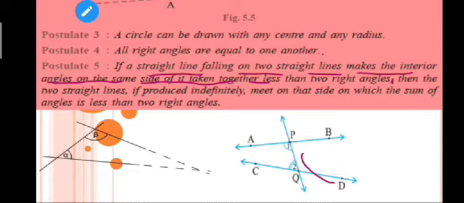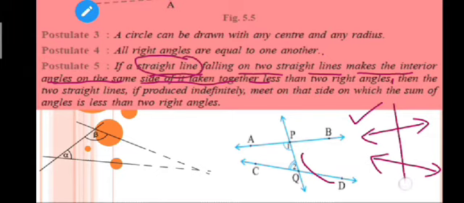What I have done is taken two straight lines here, right? This is what my statement is saying: two straight lines and a straight line making the interior angles. Obviously I must have a straight line here, right? So it is saying that if you have a straight line here and that is making two interior angles on the same side of it, taken together